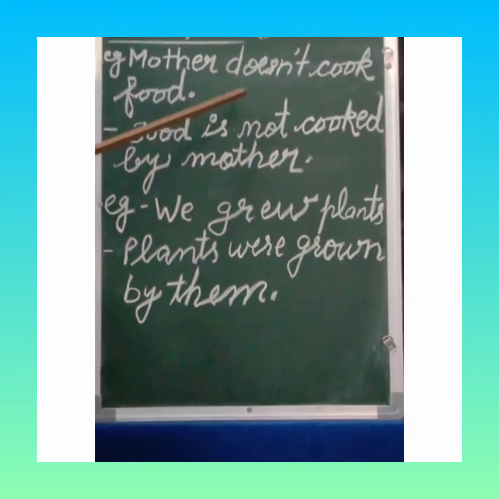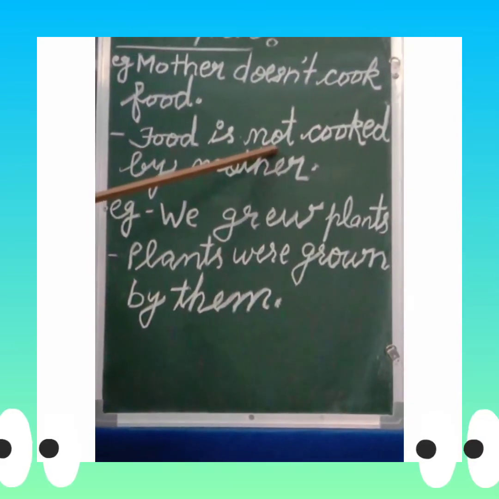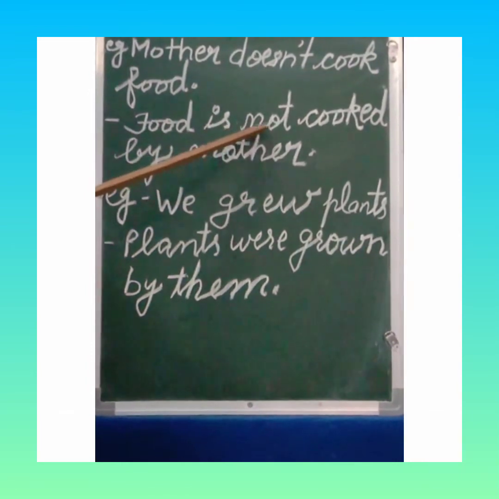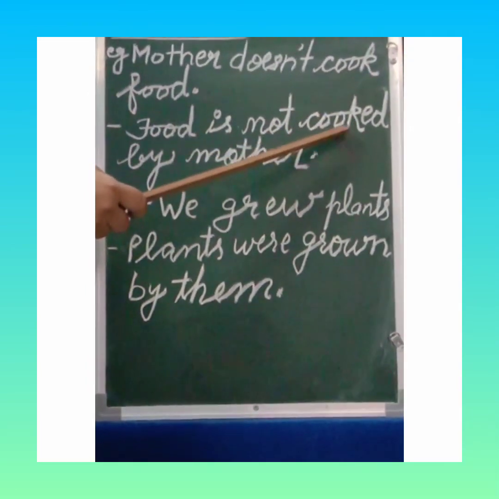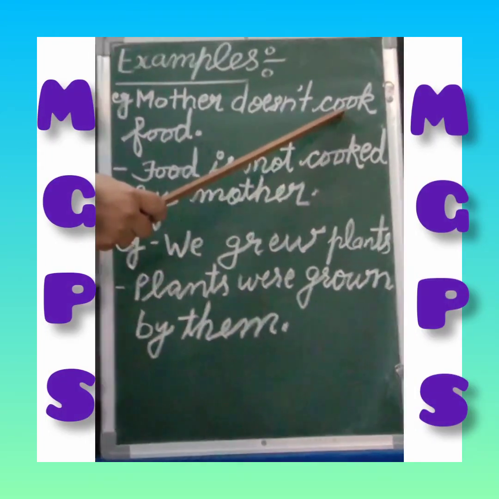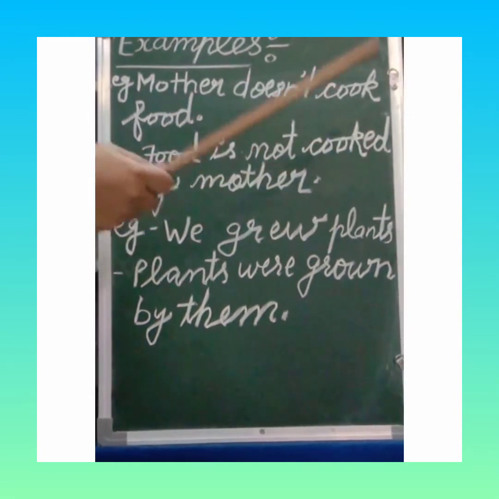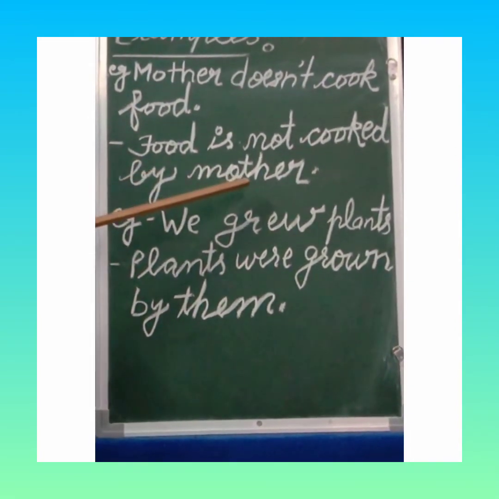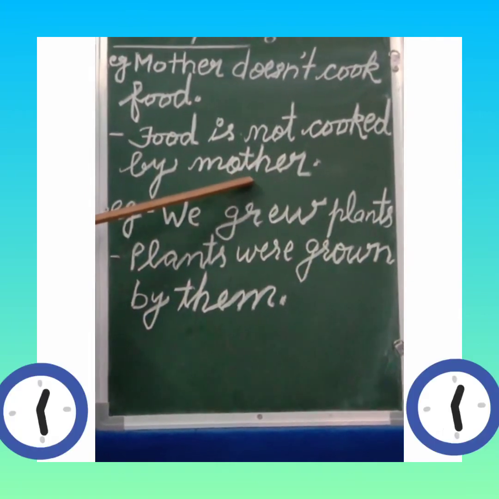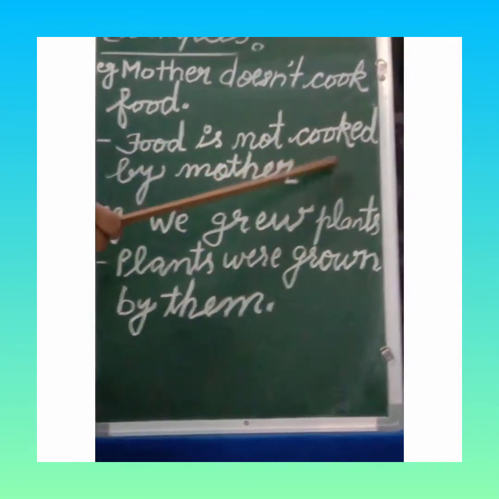Food is, because the sentence is negative here, we will use not also. Food is not. We will use the third form of verb in passive voice in all these sentences. The third form of cook is cooked. Food is not cooked. After the verb, we will write the preposition by before the object of the passive voice. By mother. Food is not cooked by the mother.